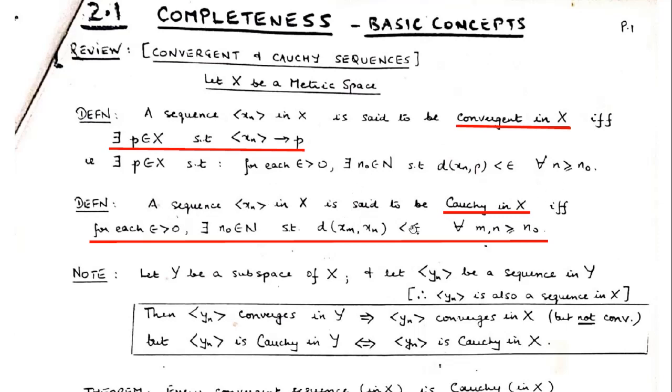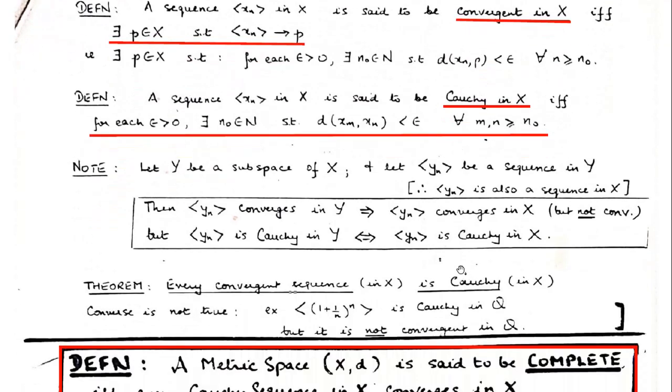And then there is the Cauchy sequence that we know. What is a Cauchy sequence? In that case, we don't have to consider a limit or anything. It simply discusses the distance between any two members of the sequence after some n naught. So the definition is very similar to the definition of convergence. Here we simply say that a sequence is Cauchy in X if and only if for each epsilon greater than 0, there exists n naught belonging to N, where N is the set of natural numbers, such that the distance between any two sequence members becomes less than epsilon for all the members after n naught. So that is the broad meaning of this, and that is how we have to understand it.